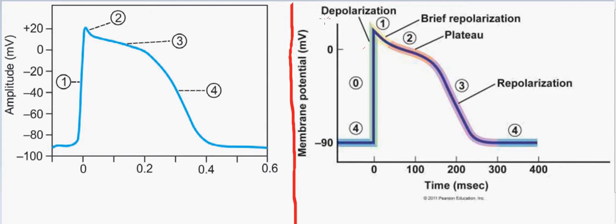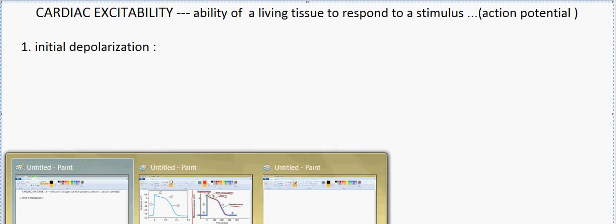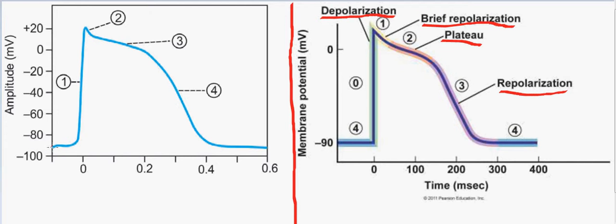Initially, we have a depolarization, which is over here. We have a rapid depolarization phase followed by brief repolarization, and then we have the plateau phase and then the repolarization. So we'll see each one. The first phase we're going to see is the initial depolarization. In the initial depolarization, we can see that the cell is around minus 60 millivolt over here.